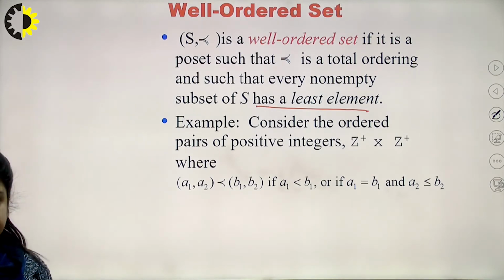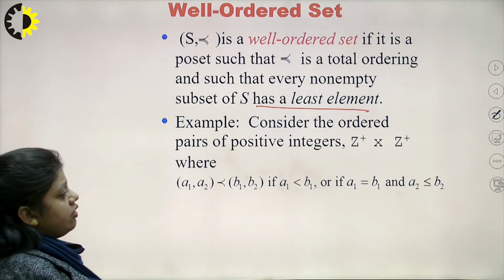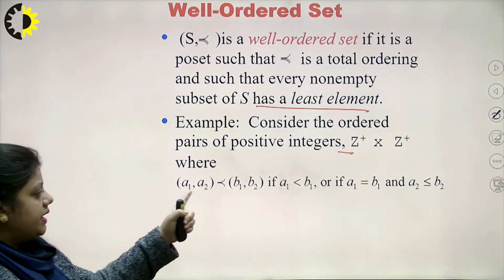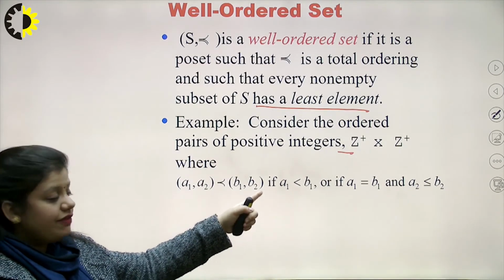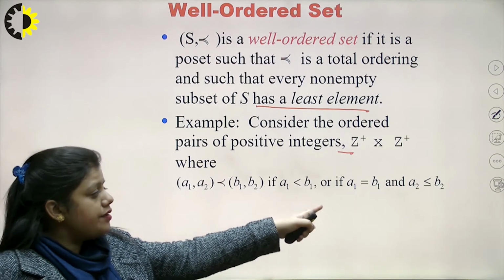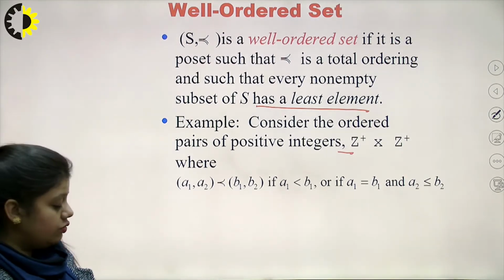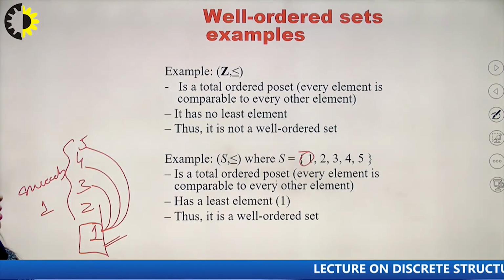Let us consider an example. Consider the ordered pairs of positive integers Z plus, where (A1, A2) precedes (B1, B2) if A1 is less than B1, or if A1 is equal to B1 and A2 is less than or equal to B2. So, well-ordered set examples.